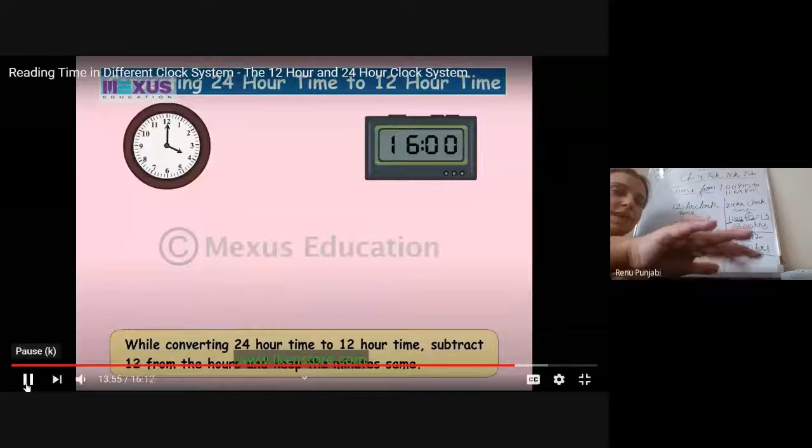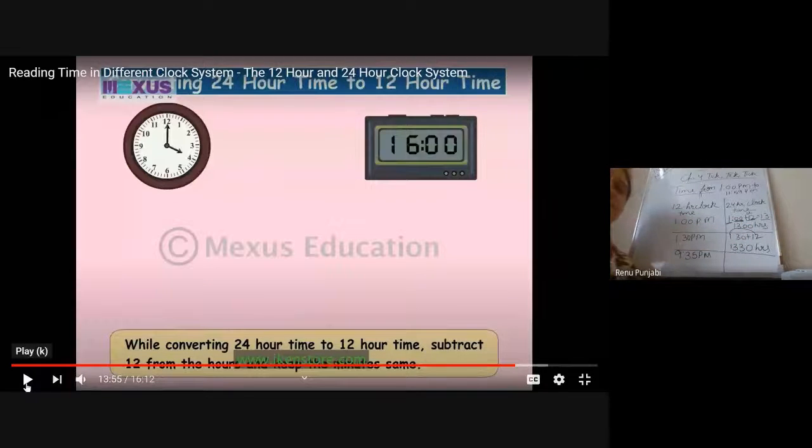Now let's see one more thing. Till now we were converting 12-hour clock time to 24-hour clock time.